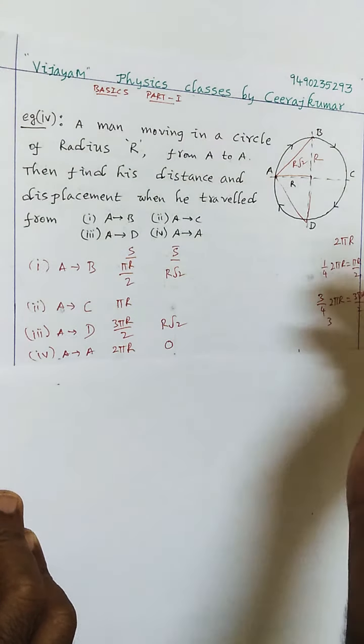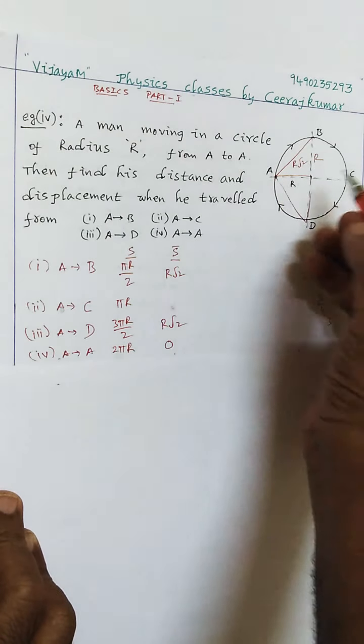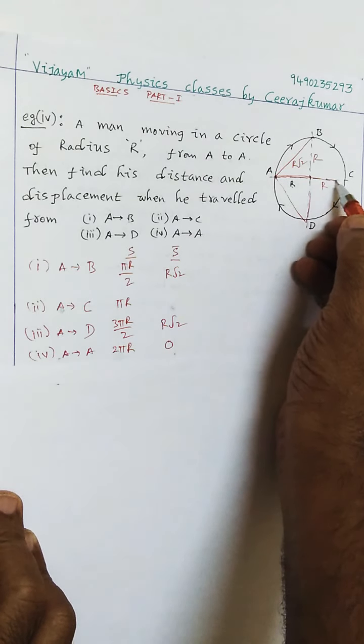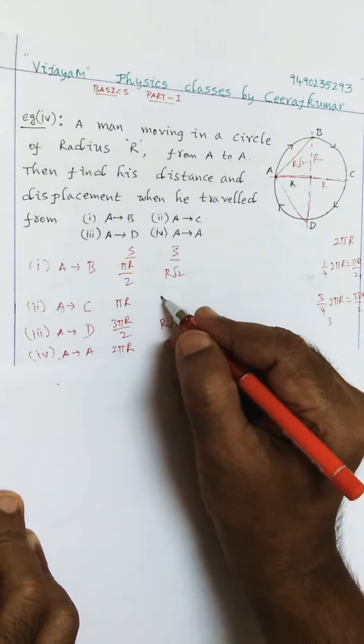But when you travel from A to C, this one is r, this one is r, therefore what is the displacement here? The displacement is nothing but 2r.